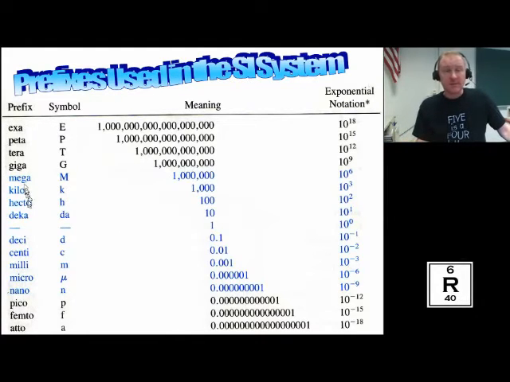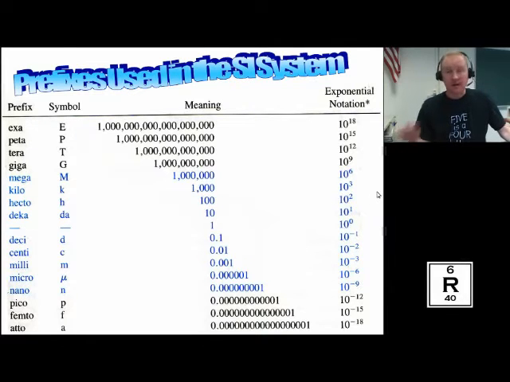If we take a look at mega, it would be represented with a capital M. Whatever the base unit you have, that would be 1 million of them. So it could be 1,000,000 grams, 1,000,000 tons, 1,000,000 liters, whatever it is that you're talking about. In exponents, it would be 10 to the 6th because there are 6 zeros here. Centi is a C. It is a 100th, and it's represented with a 10 to the negative 2nd.